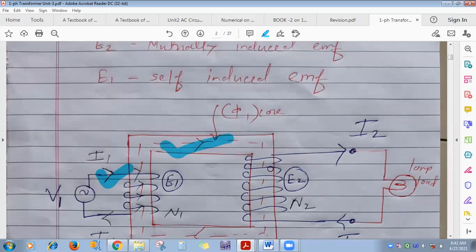In that reference notes, it is there. Which one? Just now I told you. Resistance of the winding is 0. No leakage reactance. Again, losses are 0, means copper loss is 0, core loss is 0. Okay, so this one is about the ideal transformer.